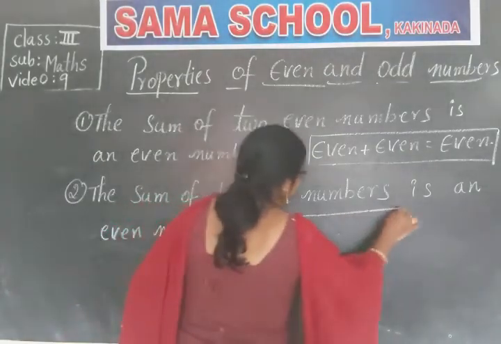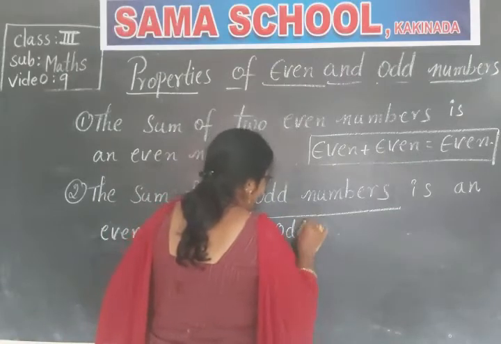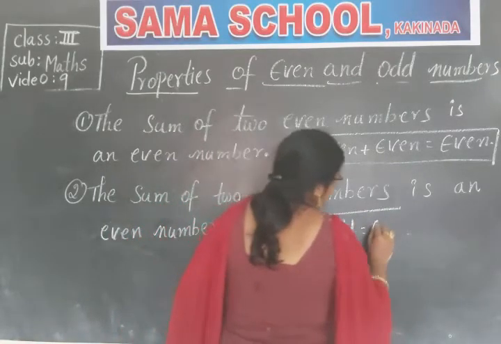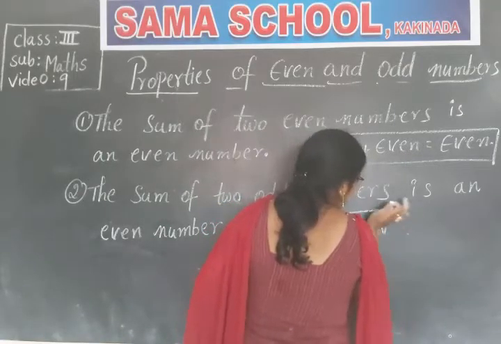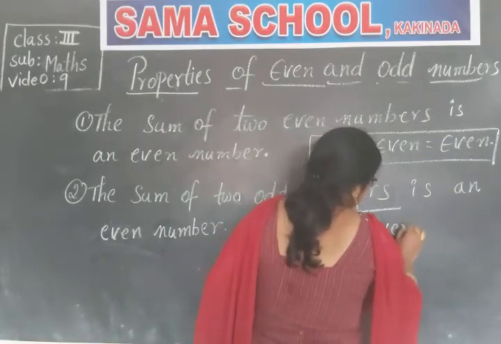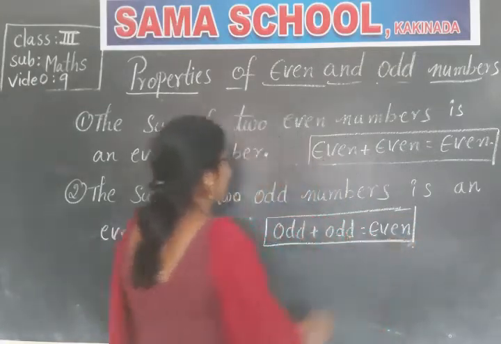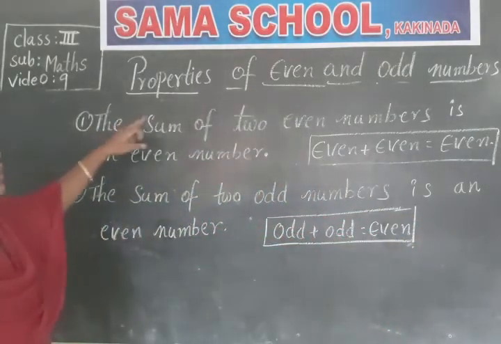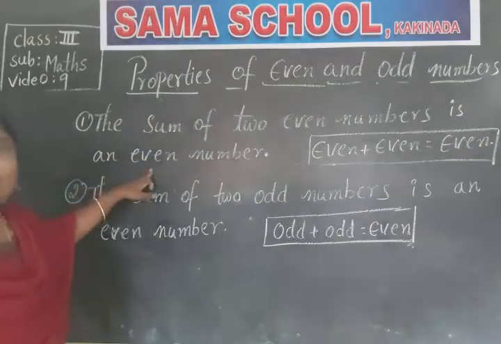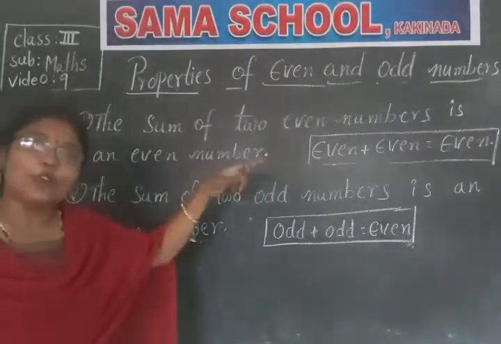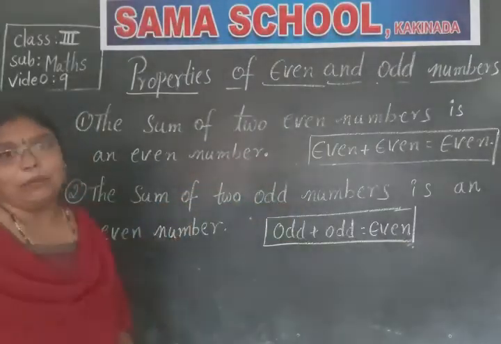So what can you write? Odd plus odd, O-D-D, is equal to even, E-V-E-N. So children, what are the two properties? The sum of two even numbers is an even number. And the sum of two odd numbers is also an even number.